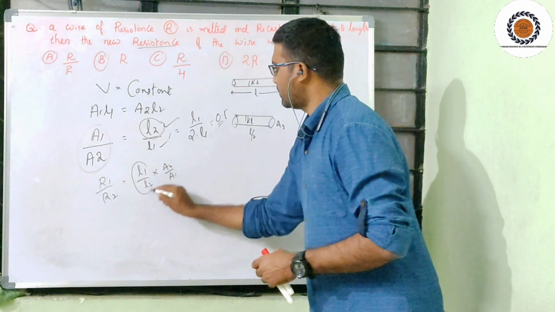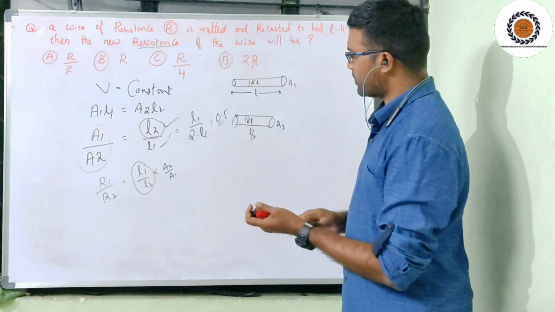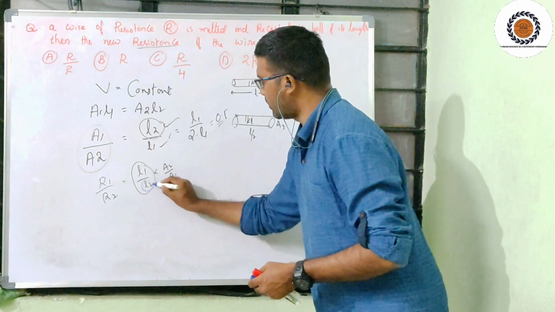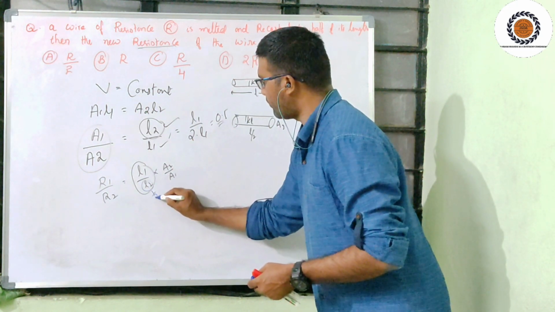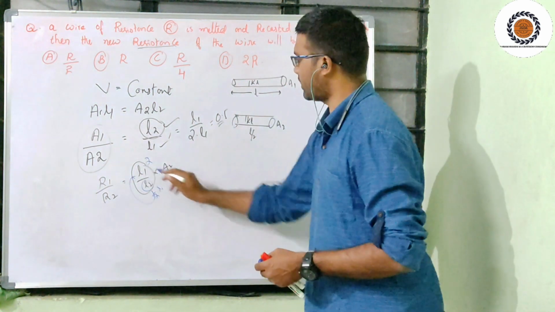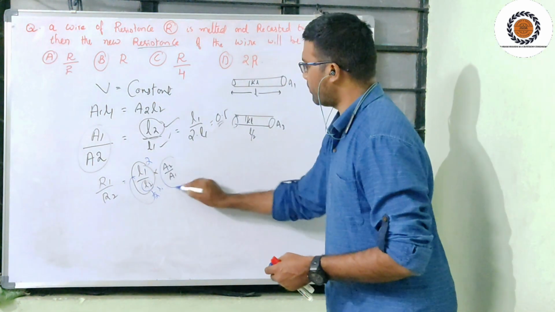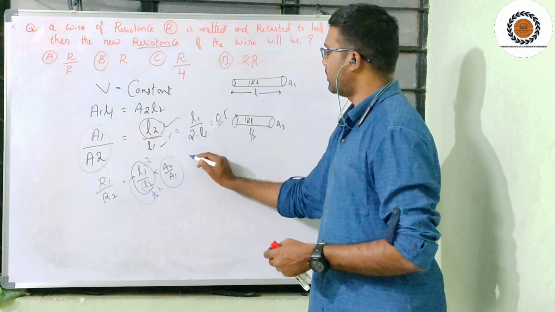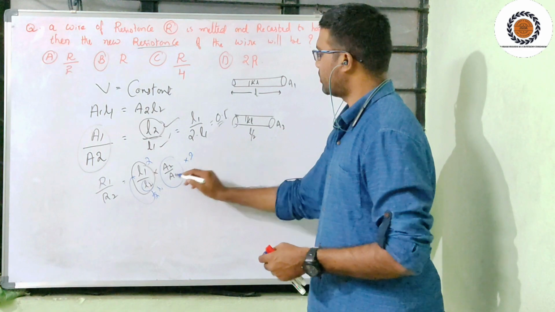This length L1 divided by L2, L2 becomes half of L1. Okay, this L2 is half of L1. That means this factor becomes 2. A1 by A2 is 0.5. What about A2 by A1? It also becomes 2.